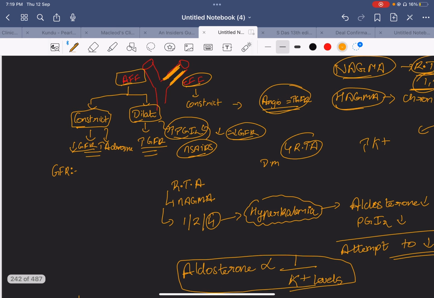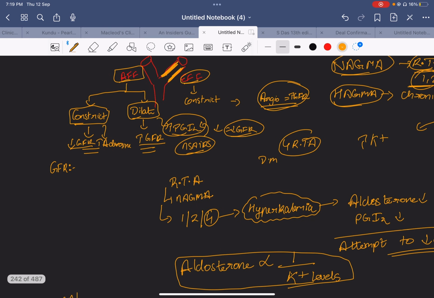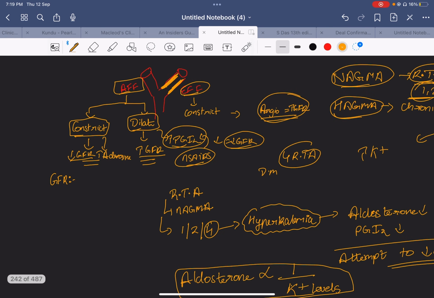The body wants to decrease this increased GFR. How will the body decrease this increase in the GFR is what we'll see. Firstly, I told you in the pathophysiology that there is constriction of the efferent arteriole. We do not want this constriction. We want this efferent arteriole to dilate. How can you do this? Simple, by decreasing the angiotensin level. In an attempt to do so, even your aldosterone level is going to decrease.